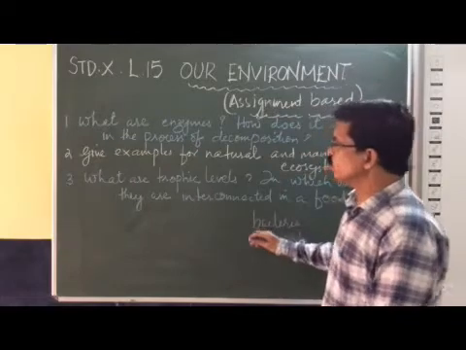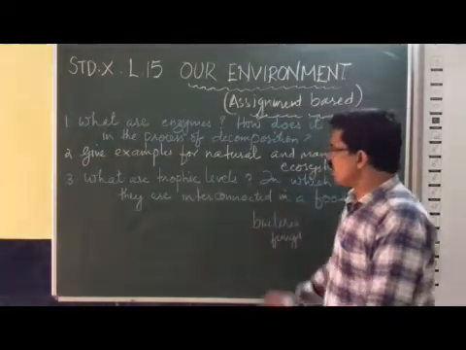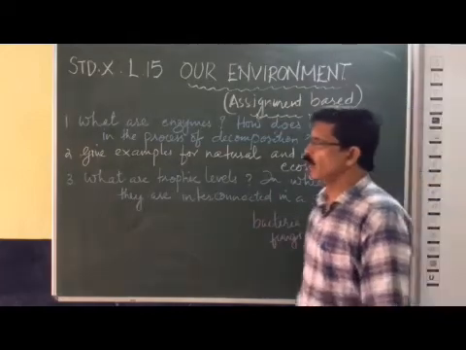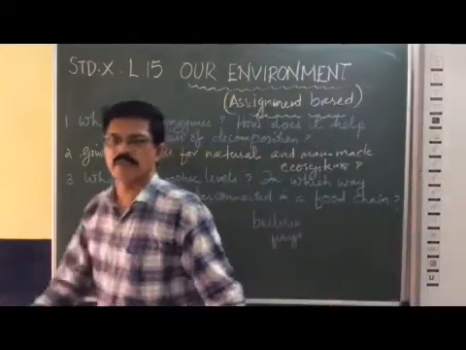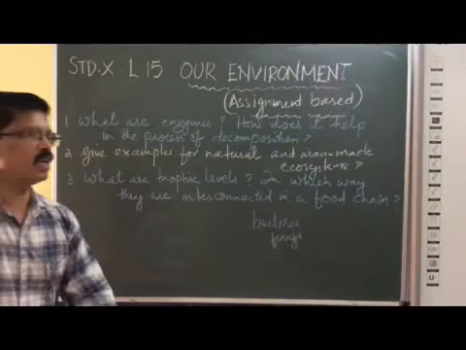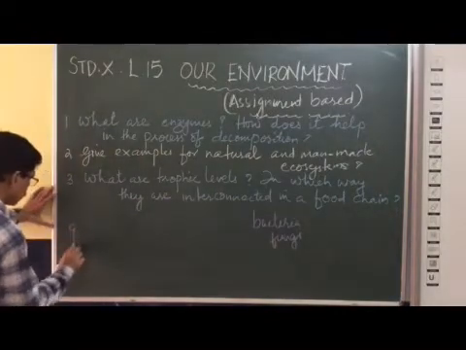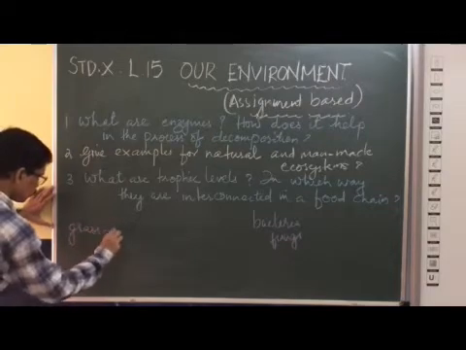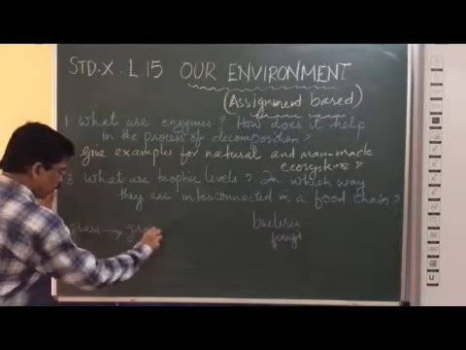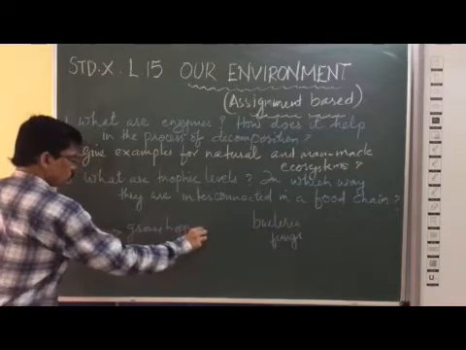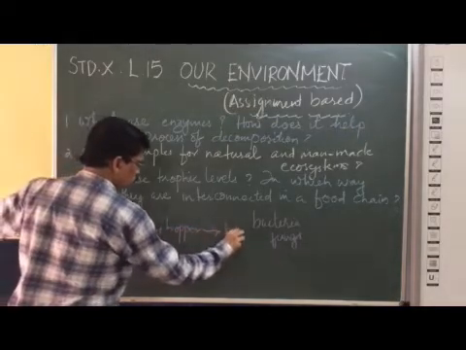Now, we are coming to the third question. What are trophic levels? Before studying the trophic levels, you must understand what a food chain is. You have already studied that a food chain is a series or linear arrangement of organisms. Grass, grasshopper, then frog.